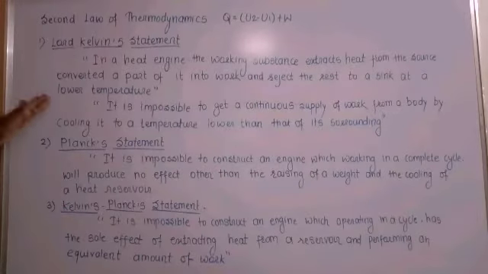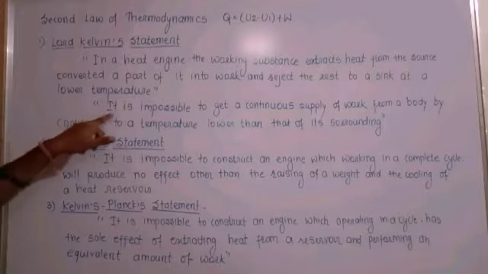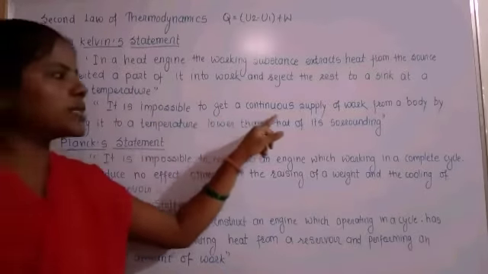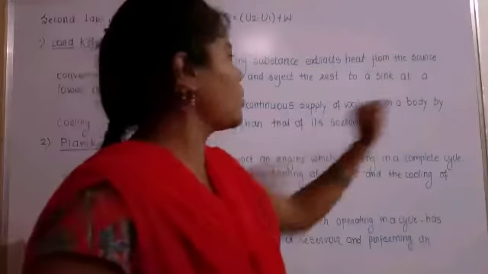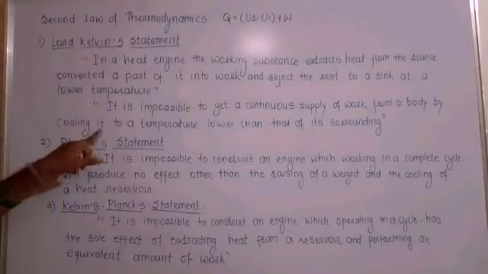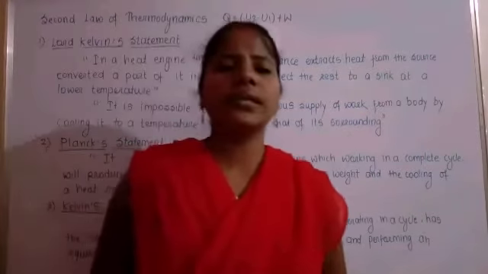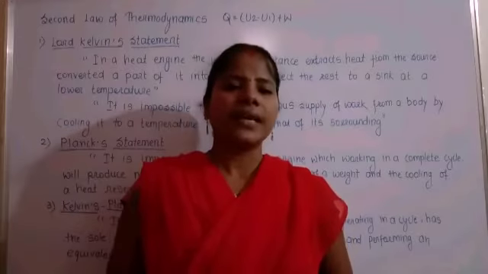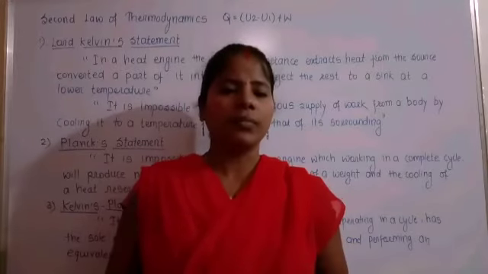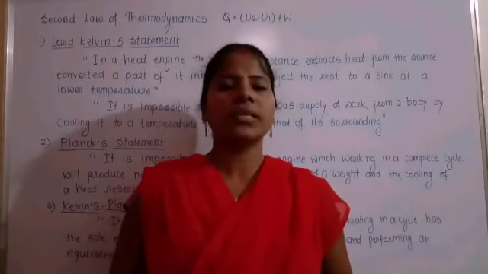This law is stated in another way, that is, it is impossible to get a continuous supply of work from a body by cooling it to a temperature lower than that of its surroundings. We know that in a cyclic process there is continuous performance given by the machine.